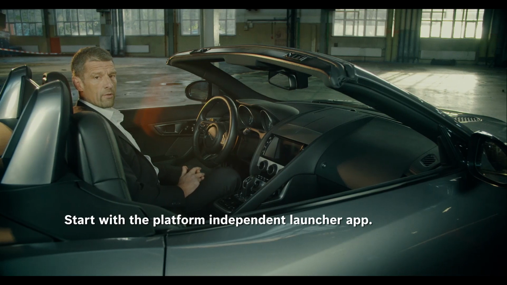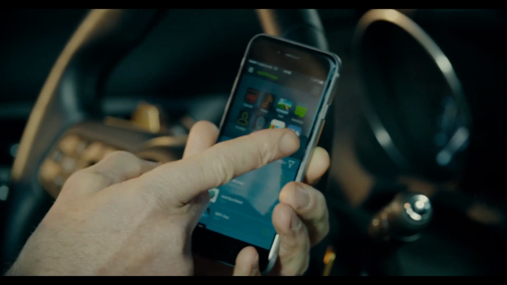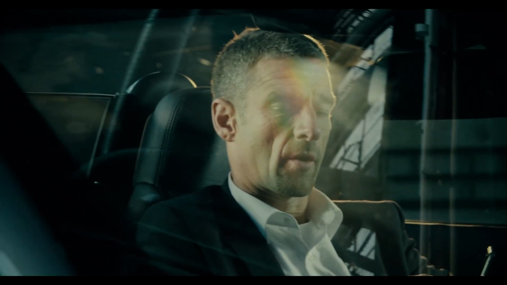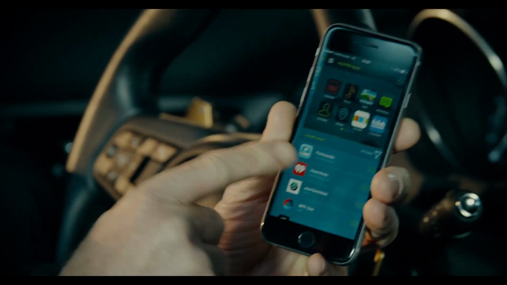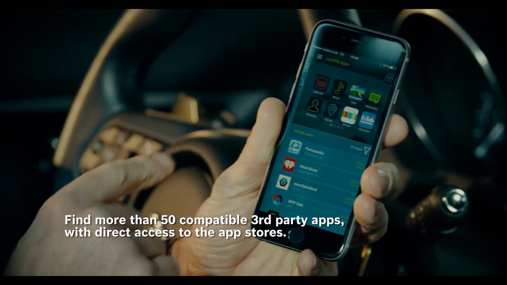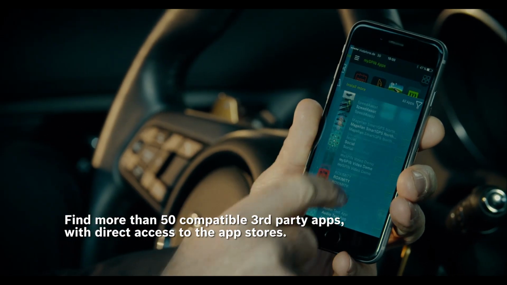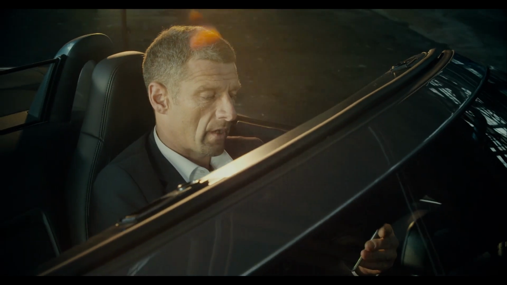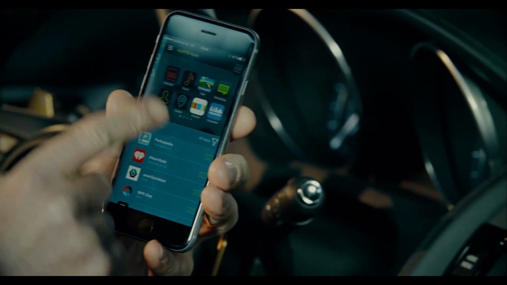I start off with the Launcher app, available for iOS and Android. Here you can see all the apps installed on my phone that are compatible with MySpin. And here's a list of apps that are currently not installed on my phone. Touching an icon brings me directly to the App Store.